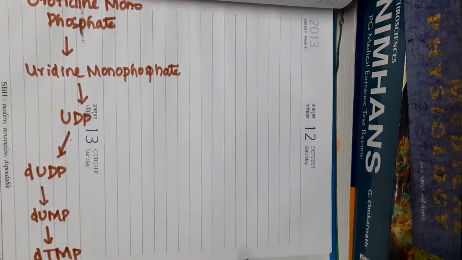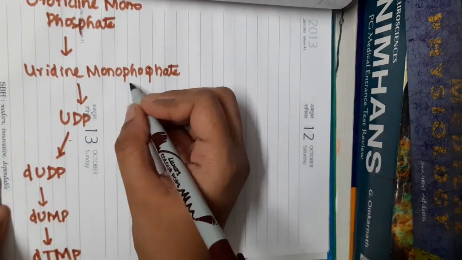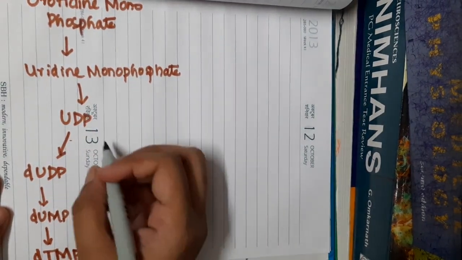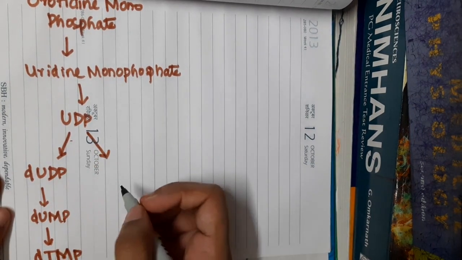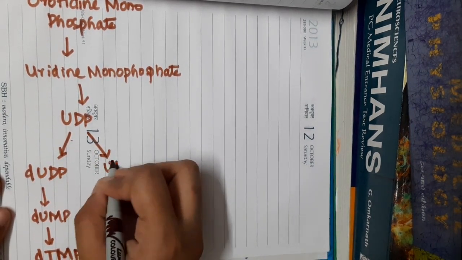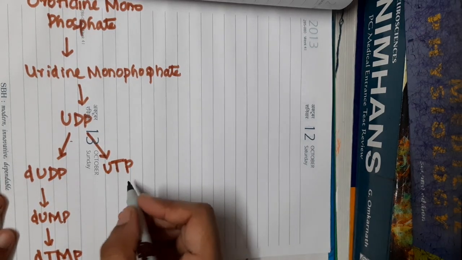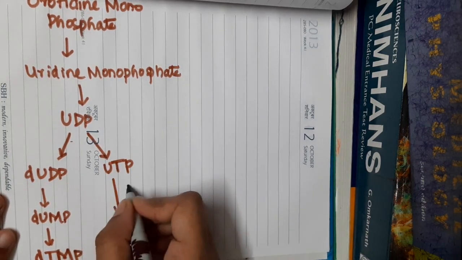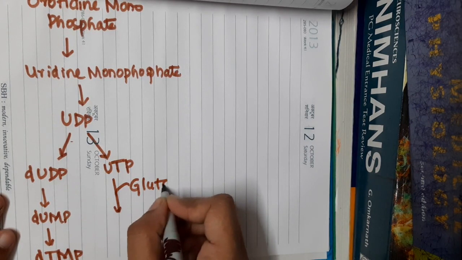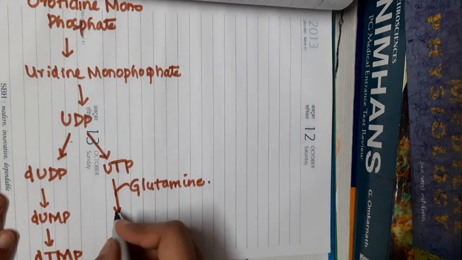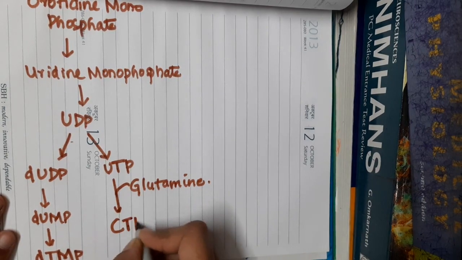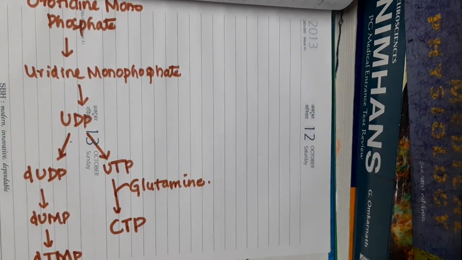This uridine monophosphate in the presence of kinase forms UDP, that is uridine diphosphate. This uridine diphosphate in the presence of kinase forms uridine triphosphate. Uridine triphosphate combines with glutamine, and in the presence of CTP synthase, it forms cytidine triphosphate. So let us incorporate the enzymes in between.